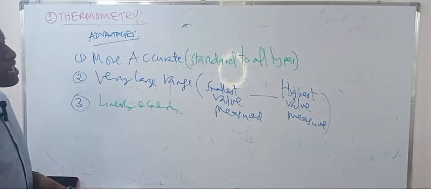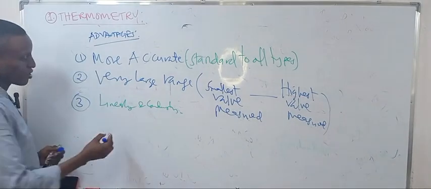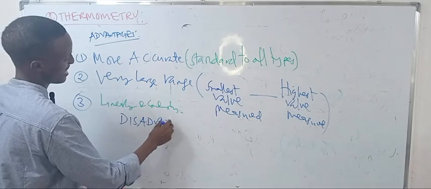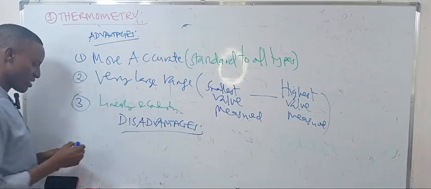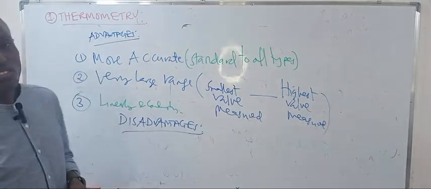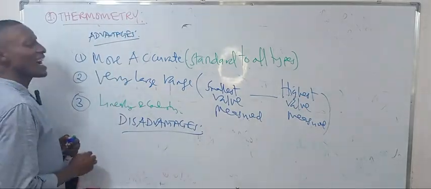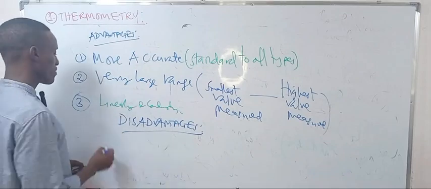So let's talk about the disadvantages. For the gas thermometer, its size is very large compared to that of the liquid in glass. So very large.